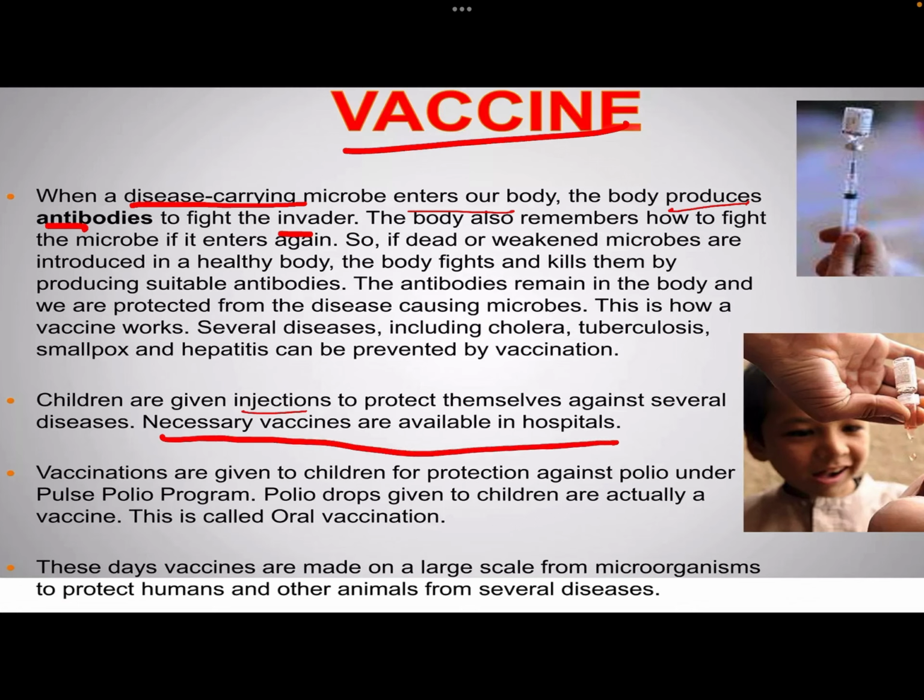The vaccination given to children for protection against polio is under the Pulse Polio program. There are polio drops which are given to the children in the form of vaccines, known as oral vaccination. The polio drops are not given in the form of injection; rather they are given by oral vaccination, which, as you can see here in the picture, is given to the child through his or her mouth.